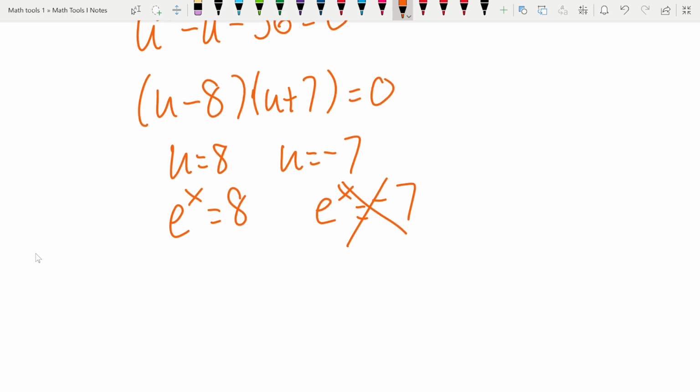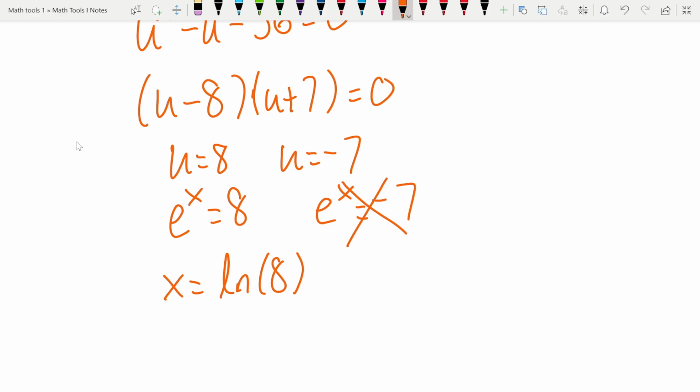Its range is 0 to infinity. But we can take the natural log of both sides over here, or you could just use the inverse log property if you want to think about it that way. However you think about it, you're going to get x equals natural log of 8. And that's it, right? I mean, that's our answer. Natural log of 8 is just a number.